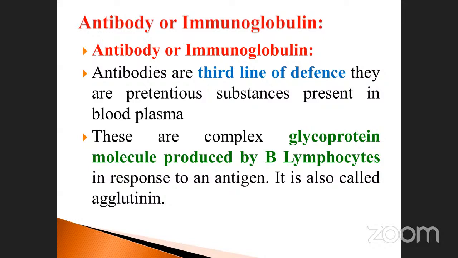Which one of the following, like that they may ask the question. The antibody is made up of glycoprotein molecules, secreted by the B lymphocytes. When antigen and antibody react, agglutinin is formed. Like that you should note it down.